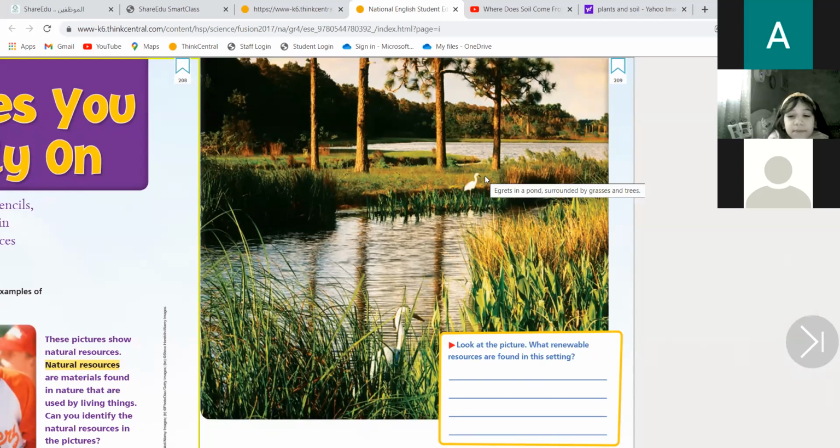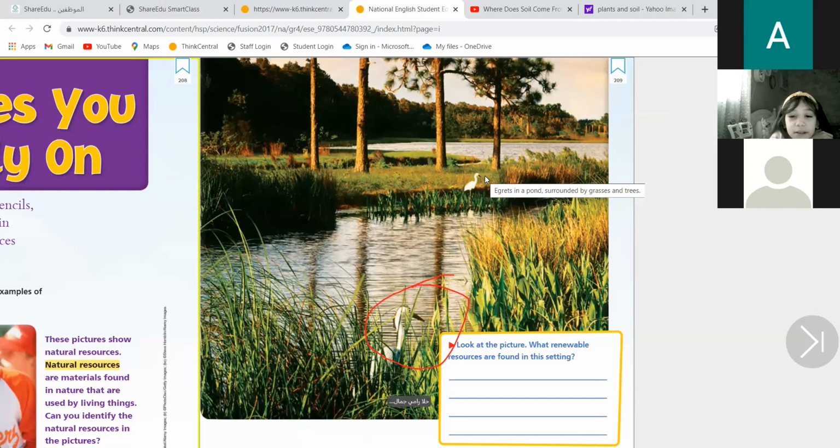Trees, pond, wood. You can see them. There's a duck. There is something invisible. You cannot see.